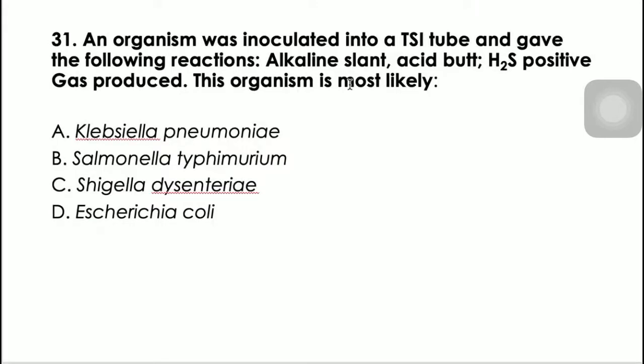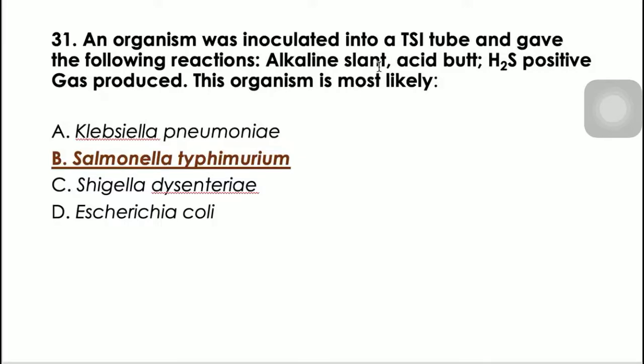Number 31, an organism was inoculated into a TSI tube and gave the following reactions. Alkaline slant, acid butt, so ibig sabihin glucose fermenter pero non-lactose fermenter. So basically, non-lactose fermenter yung kanyang TSI. H2S positive siya. So again, we have Shigella, Salmonella, Proteus, Salmonella arizonae, Citrobacter, and Edwardsiella. So doon pa lang, we already eliminated yung mga choices, and the organism is most likely Salmonella, of course. So we have letter B, Salmonella typhimurium.